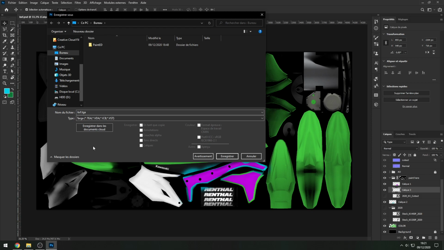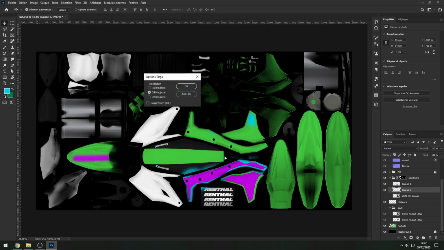Now that we've done this, you click on save. And now this is very important. This is the base texture, so we're going to use 24 bits per pixel, because 32 is actually something different that uses the alpha channel. The alpha channel is used for the normal map. For the base texture, we don't need it. So let's press OK, and boom, our file is exported.